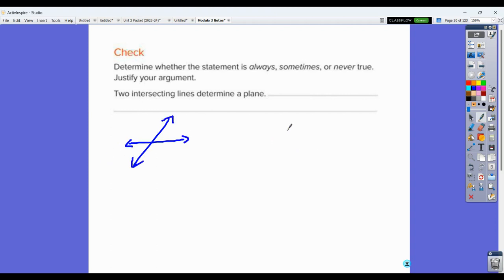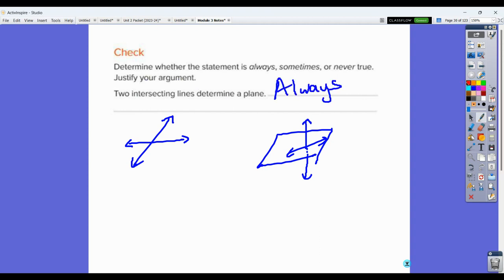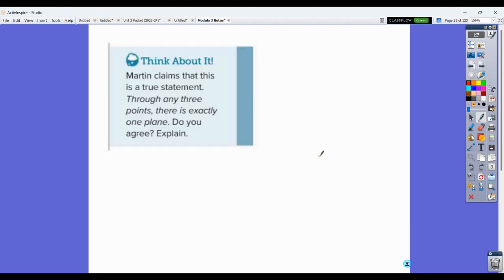You can't have parallel lines. We could talk about in a plane, we have a line, and then you could draw a line that's intersecting through here or whatever. Like, those are 2 intersecting lines. But no matter what, when you draw 2 intersecting lines, they always determine a plane. Okay. Over here, that plane is just the screen. Okay. Over here, even though there's a plane shown here, there is a plane that contains these lines. That plane just happens to be not the one that is drawn. Okay, so that's what's giving there. You can talk through lots of different things with that, but just thinking about those always, sometimes, or never.